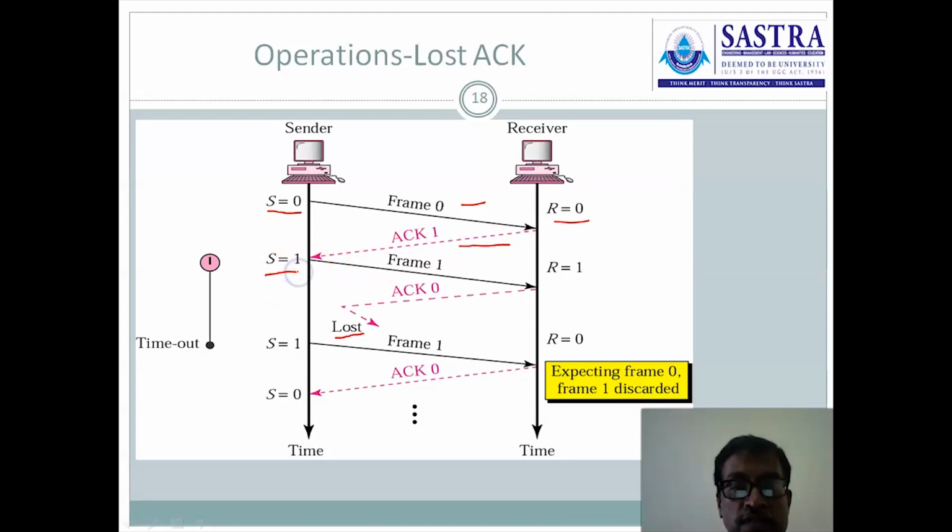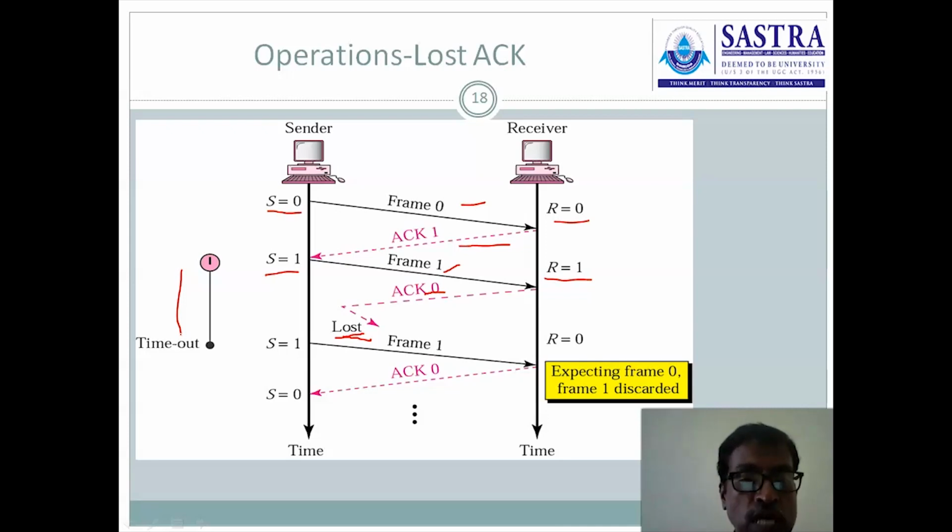S equal to 1. After receiving the positive acknowledgement, S is set to 1. Frame 1 is transmitted, R equal to 1, expecting frame is 1, frame 1 is transmitted and it is accepted by the receiver. It sent the next acknowledgement, S equal to 0, but unfortunately this particular acknowledgement is lost here, so that here automatically the timeout occurred because before the stipulated time period it is not receiving the acknowledgement, because the acknowledgement is already lost, so no acknowledgement, so timeout occurred.